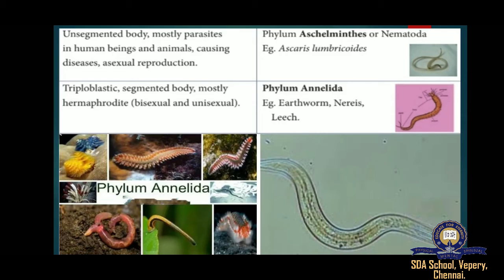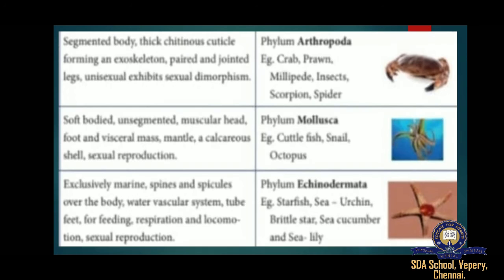Annelids exhibit bilateral symmetry and are invertebrate organisms. They are coelomate and triploblastic. The body is segmented, which is the most distinguishing feature of annelids.